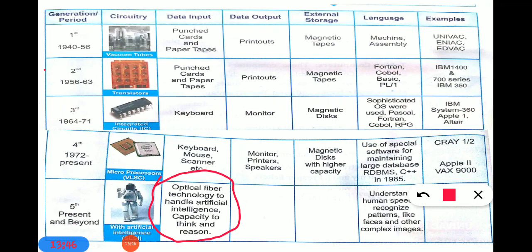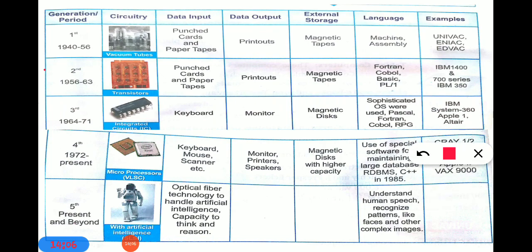Do you all know about robots? How are they? They can think. They have so much intelligence also. They have the capacity to think and give reasons. They can speak with you. Now which language can they understand? They can understand human language, which means whatever a human is speaking, the robot can understand.